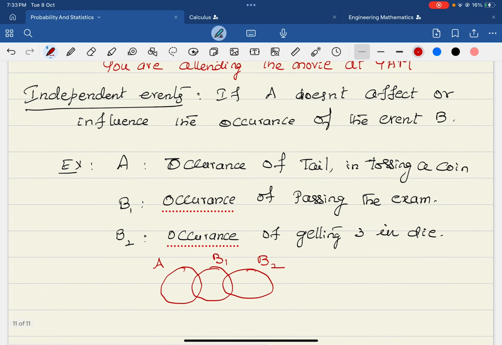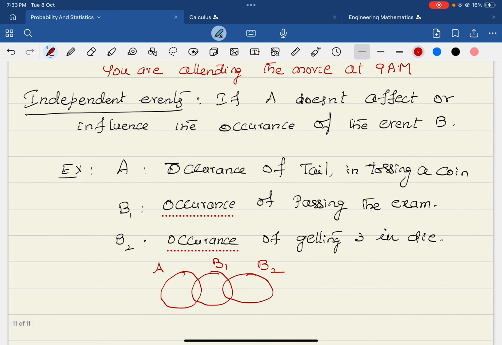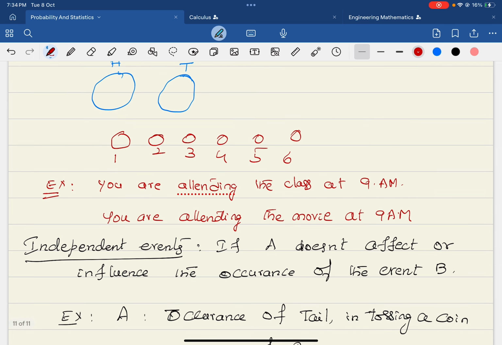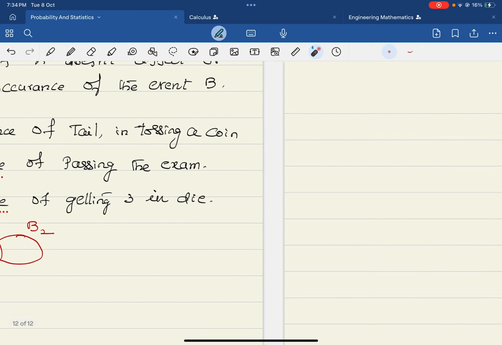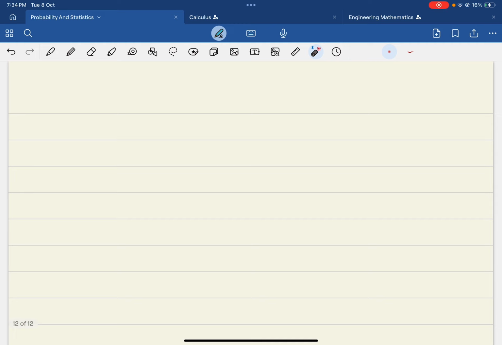At that time, you should understand what is meant by independent events. As I said, the common area of A and B1, B2, all these are not empty sets. Whereas in mutually exclusive events, there is no common portion. Please register that in your brains. So this is independent events and that is mutually exclusive events.